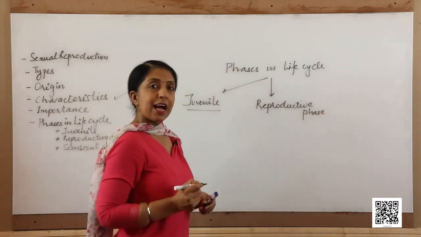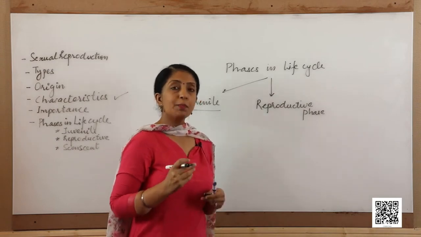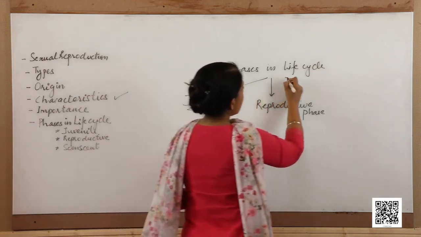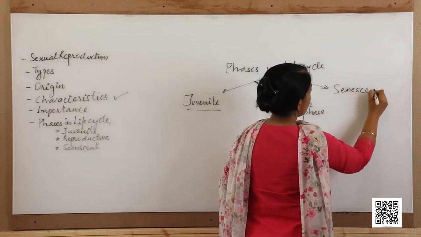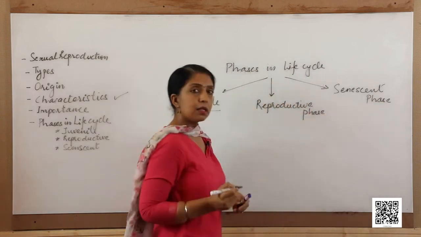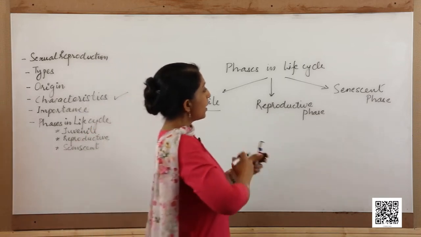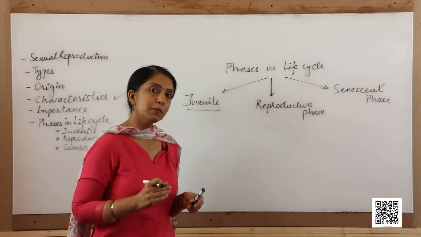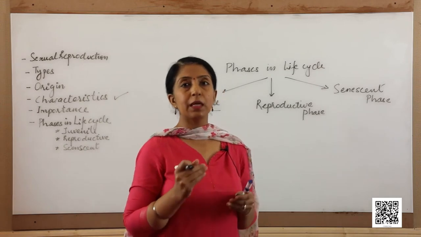Reproductive phase is that phase in which the individual is able to reproduce and produce organisms of its own kind. The third phase in the life cycle is the senescent phase. This marks the end of the reproductive phase, and after it, deterioration of physiological and morphological structures in the body of the organism begins.